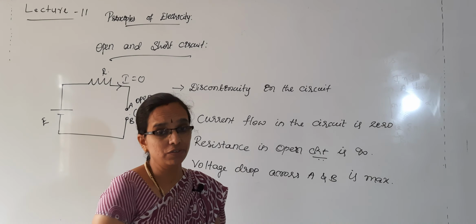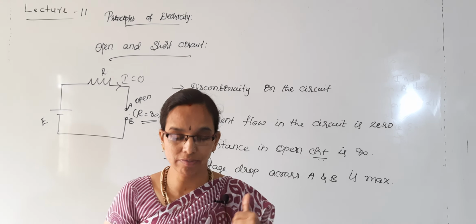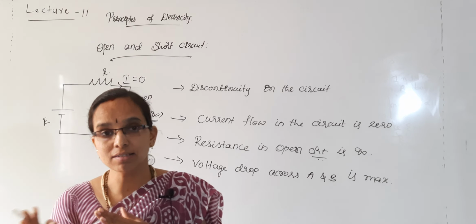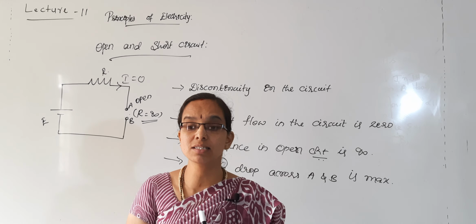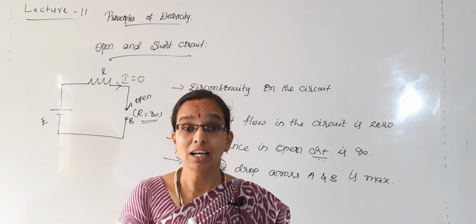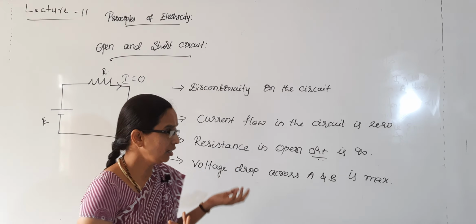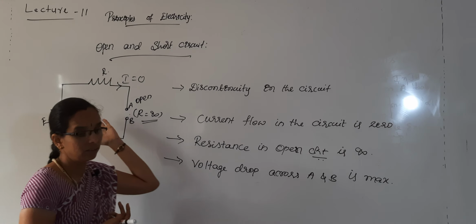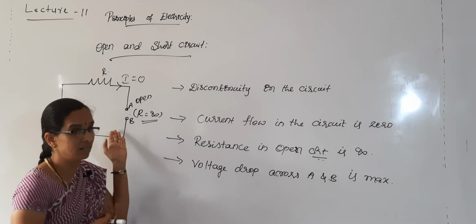You might have seen in the voltage divider rule, we have solved some problems in that there are 2 or 3 resistors connected in series. In the sense, obviously the voltage drop will be more where there is a larger value resistance. Obviously the resistance is infinite, means the resistances connected along with this in series will be negligible. So obviously the voltage drop across the open terminals will be maximum.